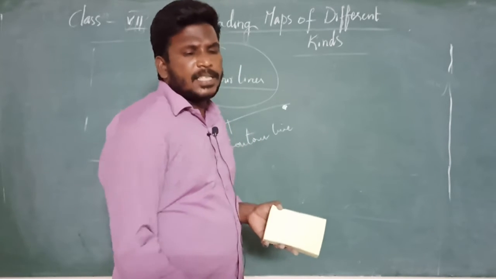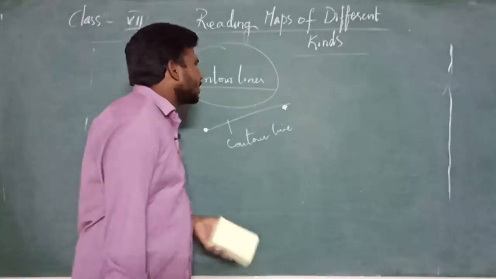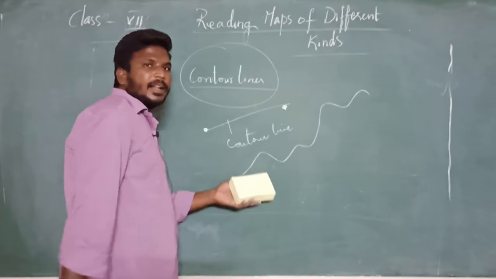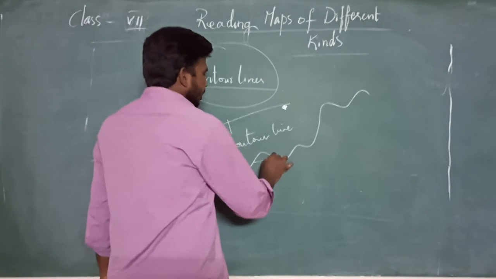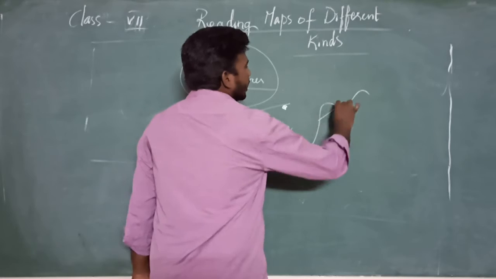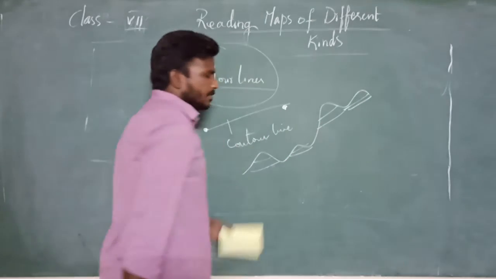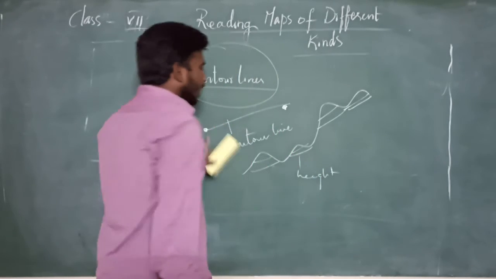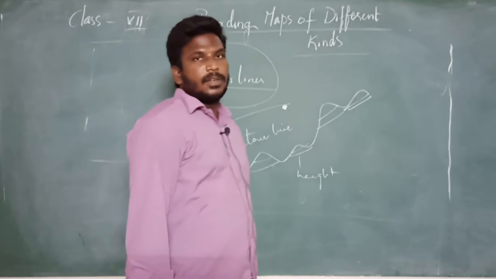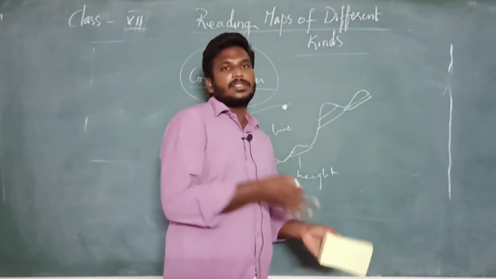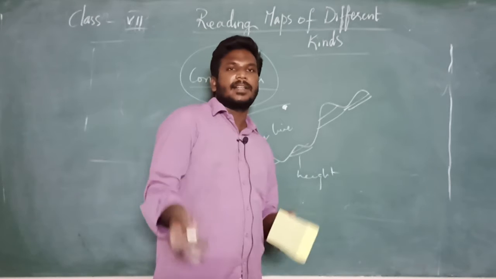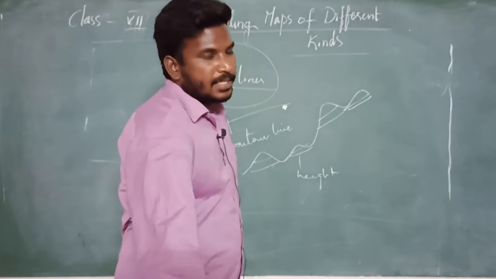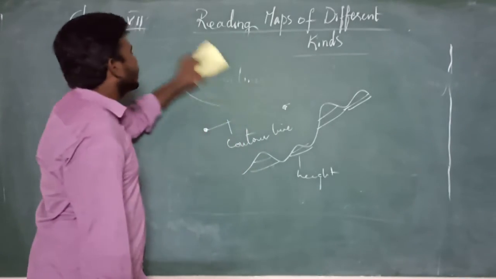Especially these heights, when they are measuring, for example, some areas are irregular in heights. For that they will be making some shapes so that they could provide the information for us in the map according to the height in the line joining places. So this is the additional support for the maps which we can get the information of heights and measurements. Next part is uses of map showing heights.